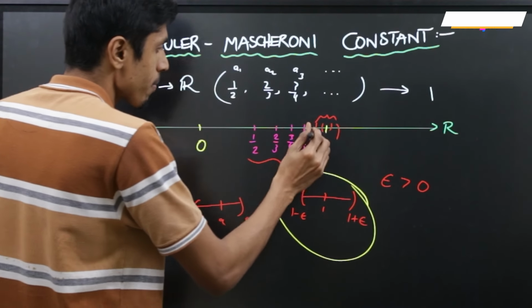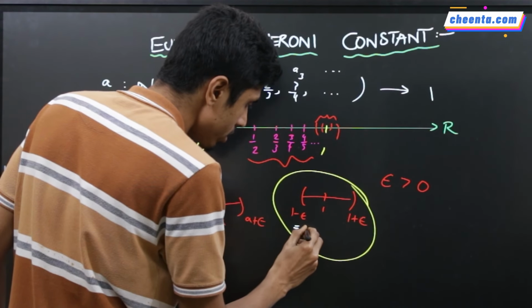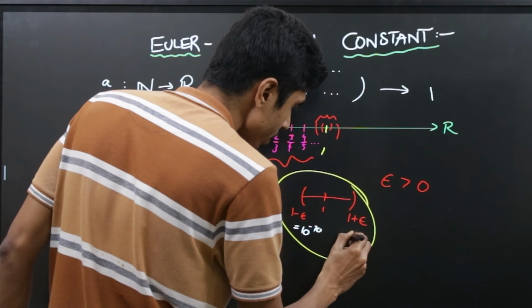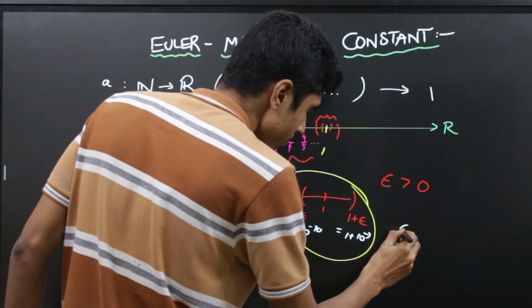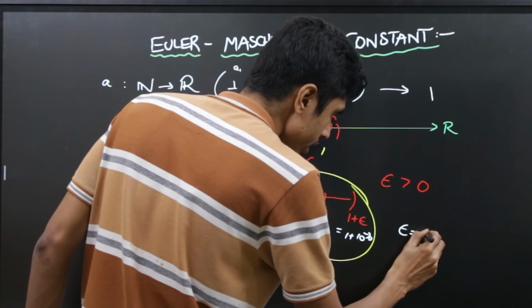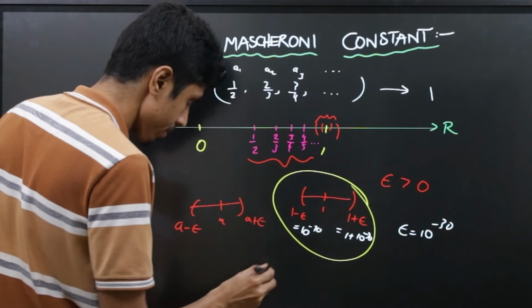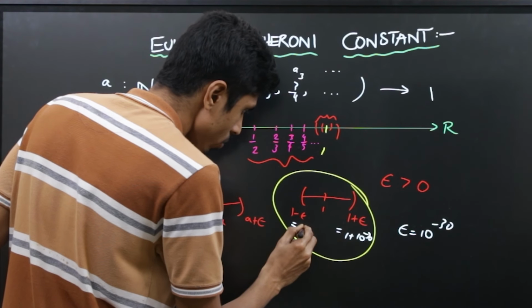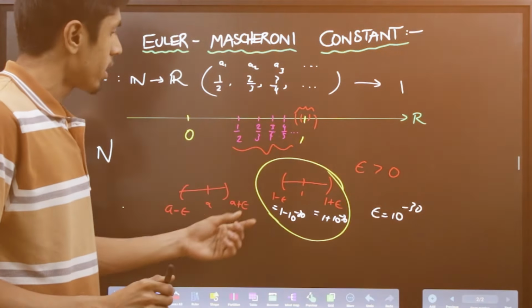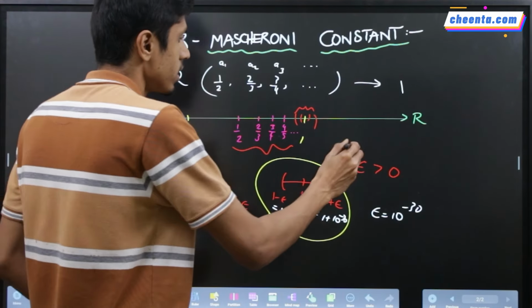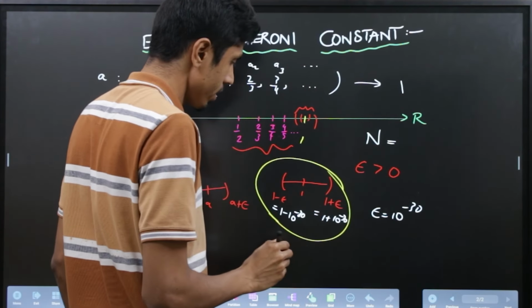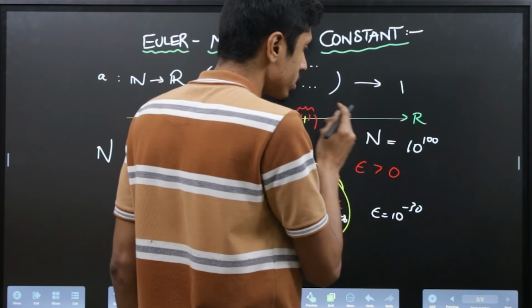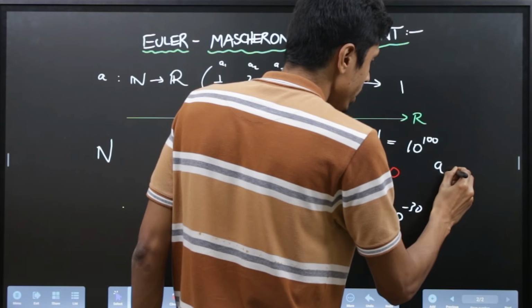For example, here, if you take epsilon equal to 10 power minus 30, so here you have 1 minus 10 power minus 30 and here you have 1 plus 10 power minus 30. Now, if you take the index really large, say 10 power 100, what would be the sequence value corresponding to the index 10 power 100?